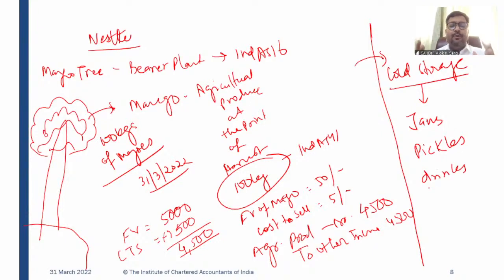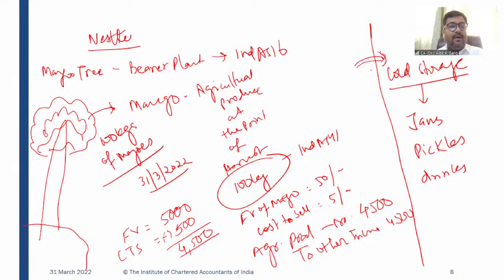So Nestle has to produce these items, and they have put these mangoes in the cold storage. So after point of harvest, these mangoes will become an inventory for Nestle. At the point of harvest, these mangoes have to be treated as per Ind AS 41, which is fair value less cost to sell, and after that it becomes an inventory, right?